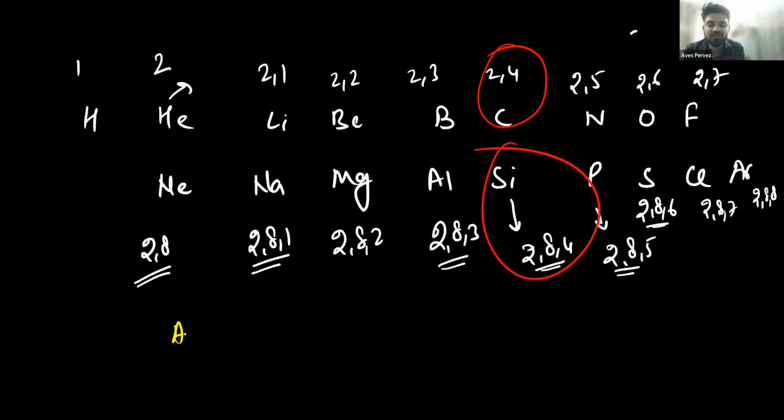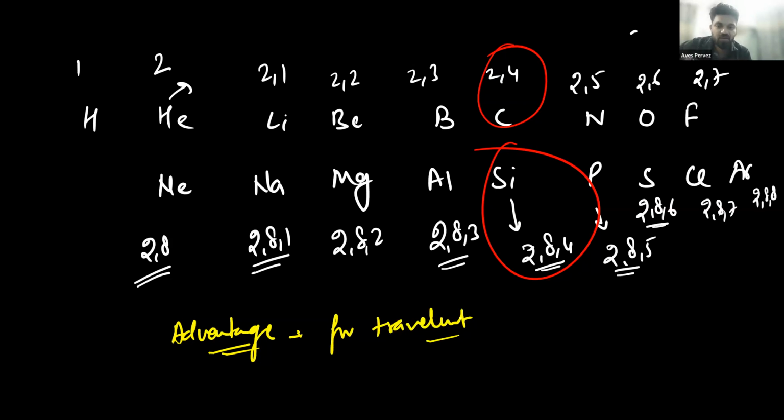So the advantage of tetravalency is that carbon can make bonds with 4 different atoms at a single time. Okay, or similar atoms at a single time. It means it can bond with 4 carbon atoms. It can bond with 4 different atoms at a single time.